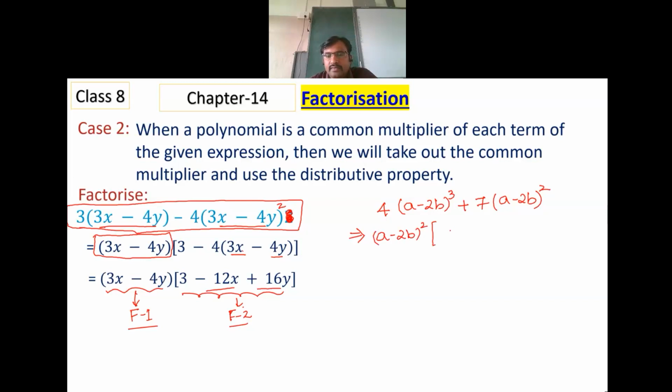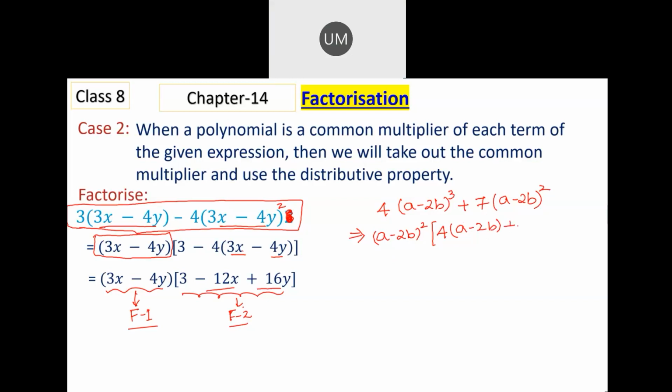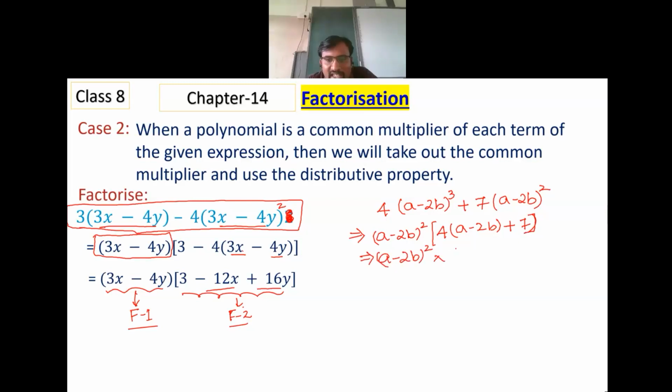Taking it out, we get 4 times of a minus 2b plus 7. We can further simplify this by using the distributive property. Remaining thing I'll write as it is, into 4a minus 8b plus 7.